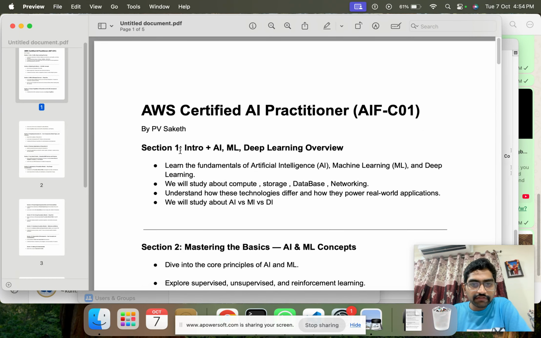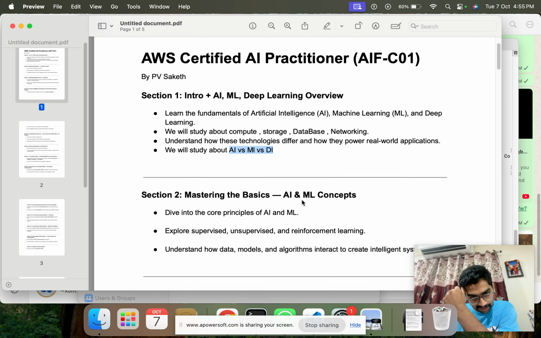In section 1 we will study what cloud computing is and what the basic AWS cloud services are that you should know before the course. As I told in the last lecture, you should know about compute and database, which we will cover in this. Then we will study the fundamentals of AI, ML and DL, how AI versus ML versus DL differ, the subset graph and all.